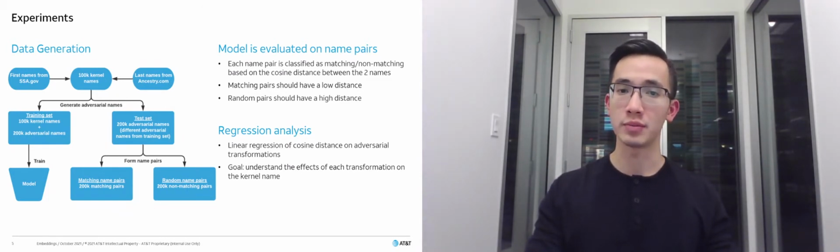So given a pair of names, the model will classify whether the two names in the pair are matching based on the cosine distance between them. We also ran a linear regression analysis to see the effects of each transformation on the cosine distance. This would help us better understand the strengths and weaknesses of our model.